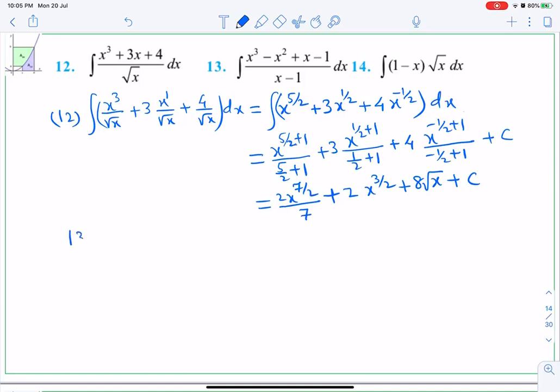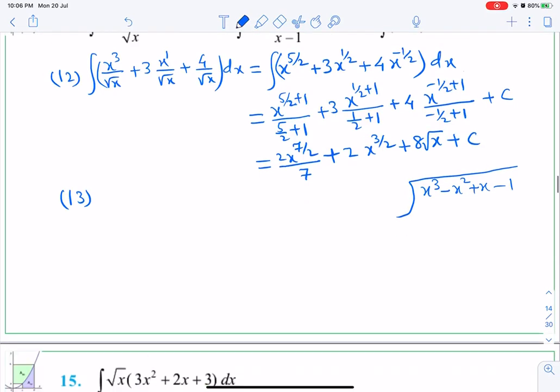So question number 13 now. Here also what I have to do, because in the denominator there is x minus 1, so actually I have to use the long division method. x cube minus x square plus x minus 1.